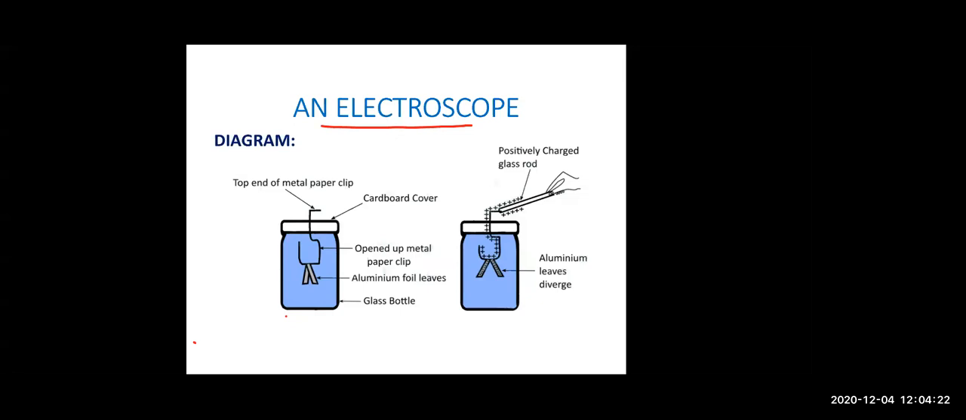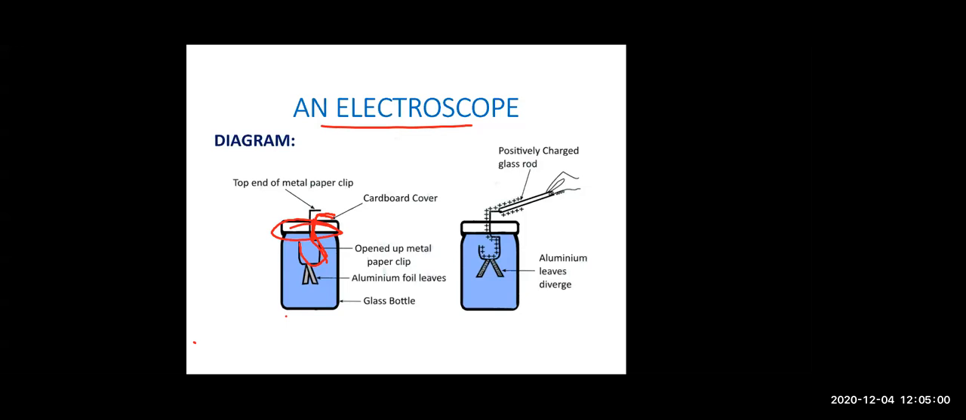So this is your electroscope. Let us understand how it tells you whether charge is present or not. In an electroscope, at the top you can see a metal clip. That metal clip, through a metal rod, is inserted in the glass bottle. We have made a hole in the cardboard cover. We have put a cardboard cover on the top of a glass bottle.